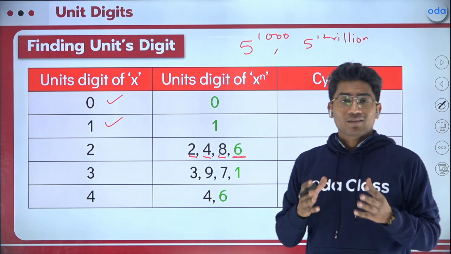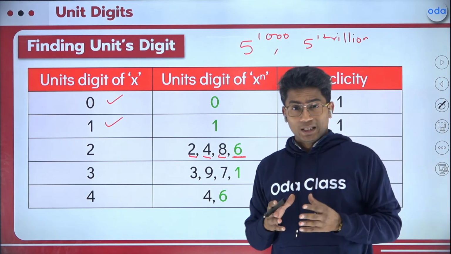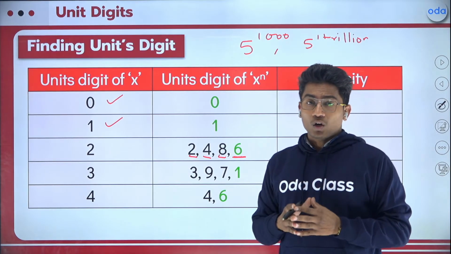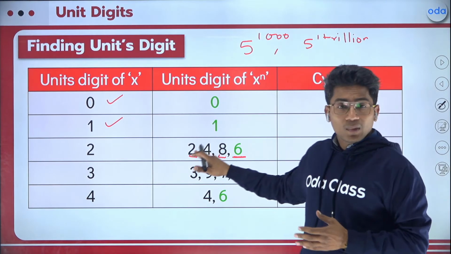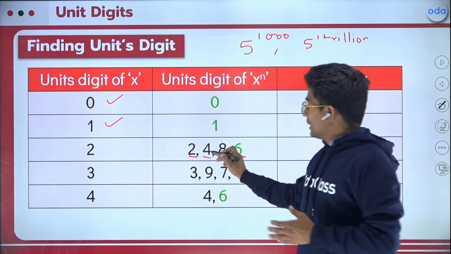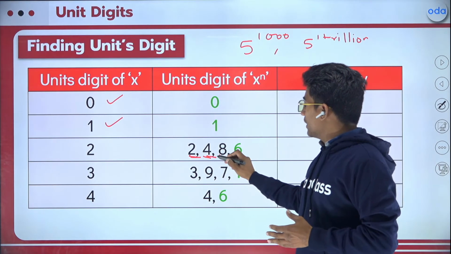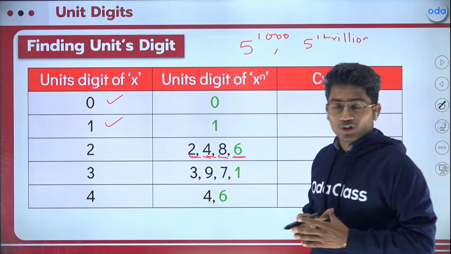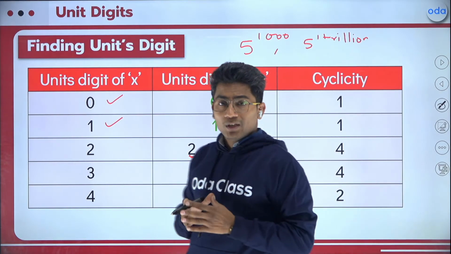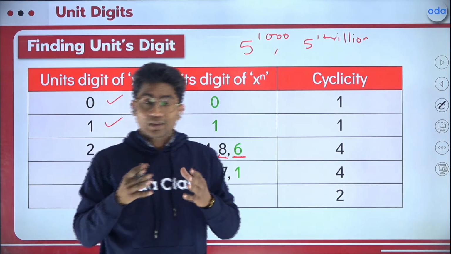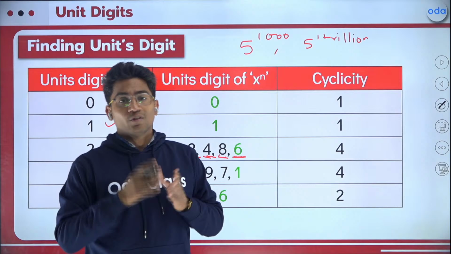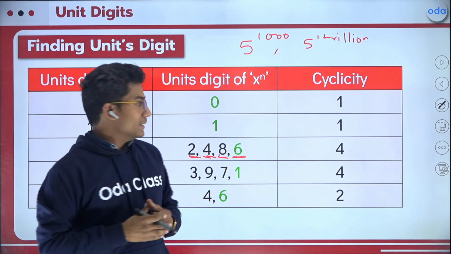2 raised to the power 7 is 128. The unit digit is 8, right? Then again, you are observing that every time I raise the power, the same unit digits keep on repeating. So if the unit digits repeat themselves after a certain value, that value is called cyclicity.